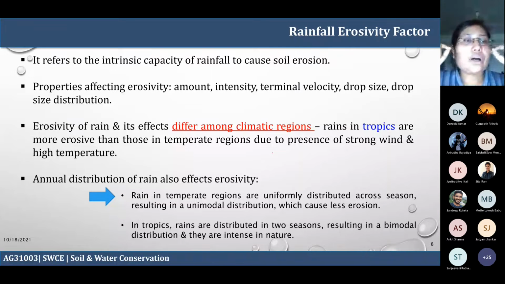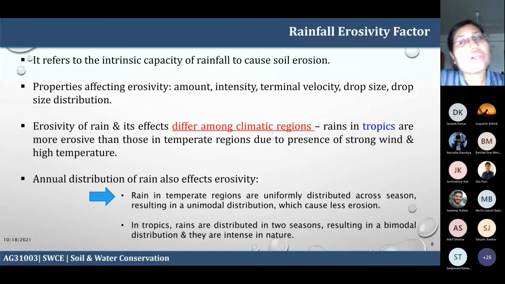The magnitude and the drop distribution is very different in North America or the European continent as compared to the tropics. The rain distribution, the amount, and the drop size distribution is very different in comparison to the tropics, because here you have the presence of strong wind and also high temperature.